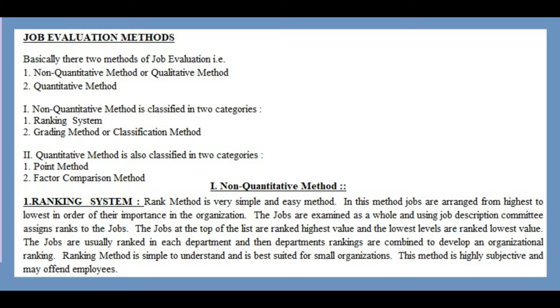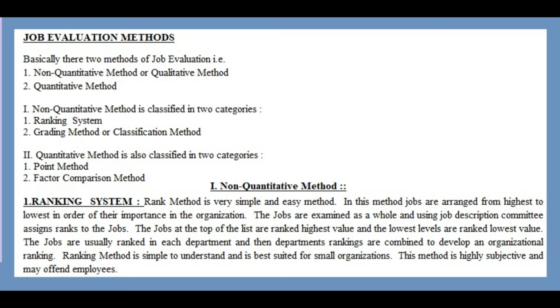The ranking method is simple to understand and is best suited for small organizations. In this method it is very highly subjective, so employees may take offense. The procedure for the ranking method is: first we collect the data from the job analysis. In this we have the job description, roles and responsibilities, etc.